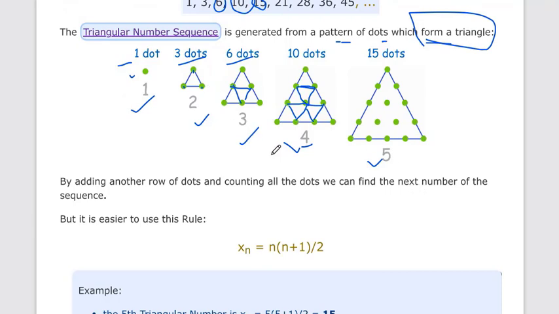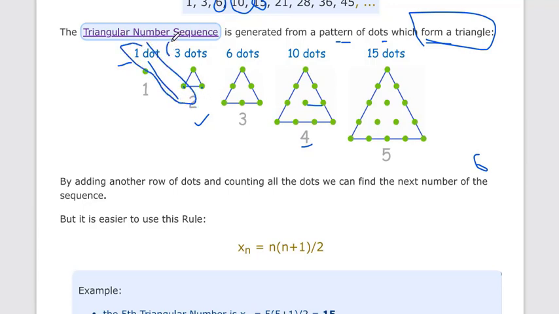How do we find out the next dot count? If you want to find the sixth term, how do we calculate? You can see that if we add this number of dots and the term number, we get our next term. Second term 3, then 3 plus 3 is 6, 6 plus 4 is 10, 10 plus 5 is 15 dots.